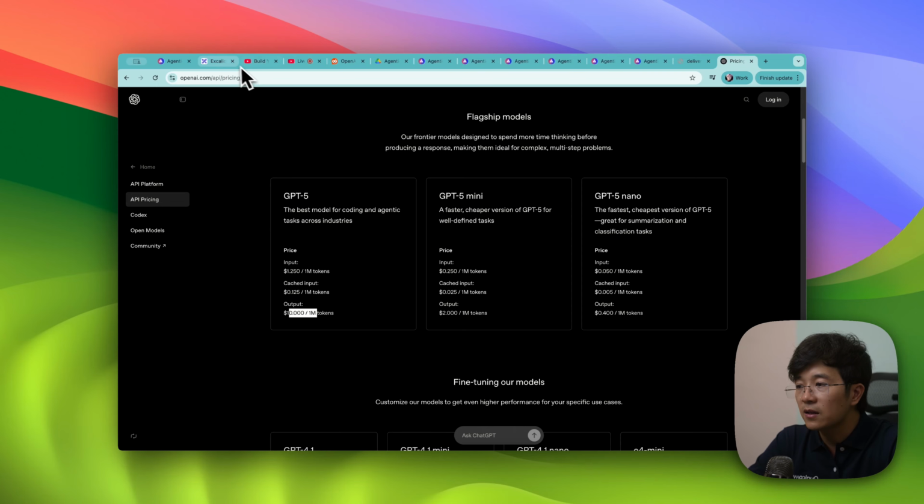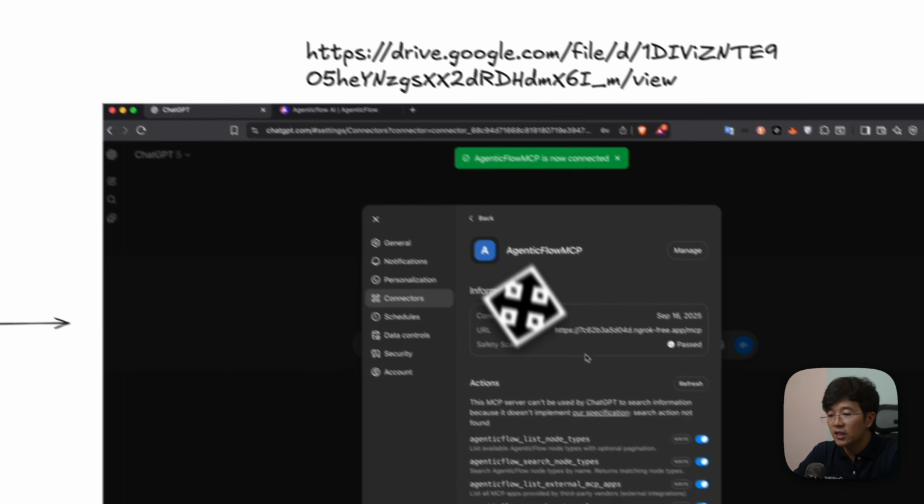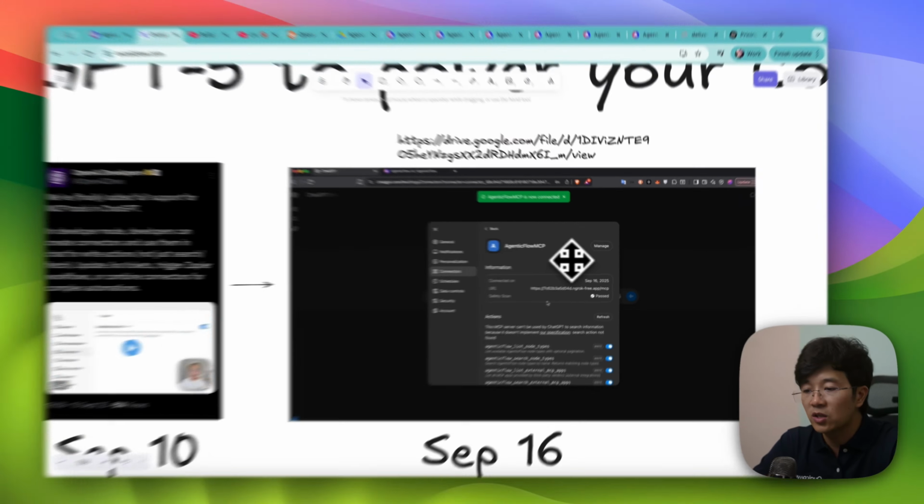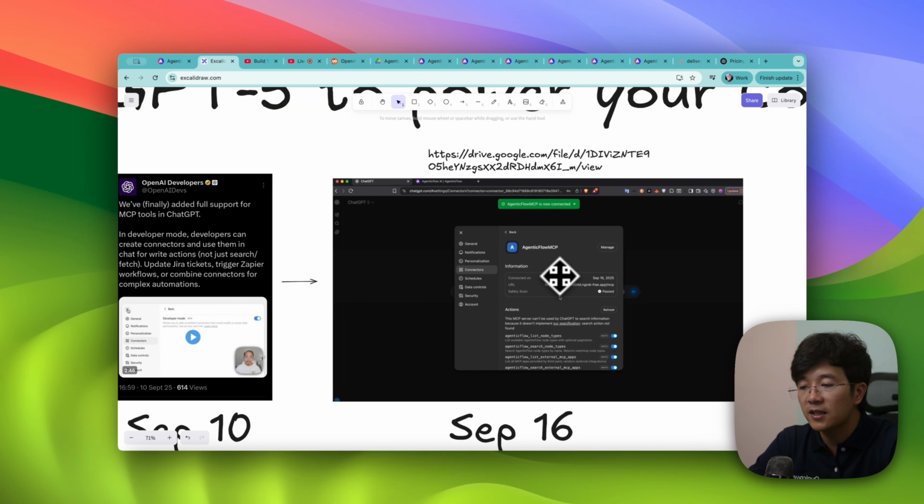So it means if you can use ChatGPT with your MCP, you can leverage your existing ChatGPT subscription, and ask ChatGPT to build a workflow or agent that you want. So first, you leverage the subscription that you already have. I think most of us have a ChatGPT subscription.